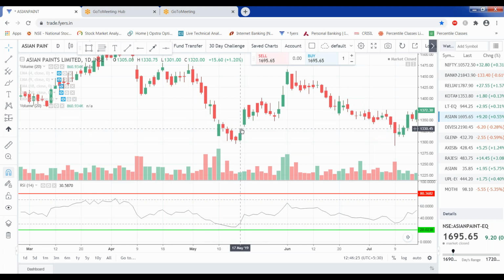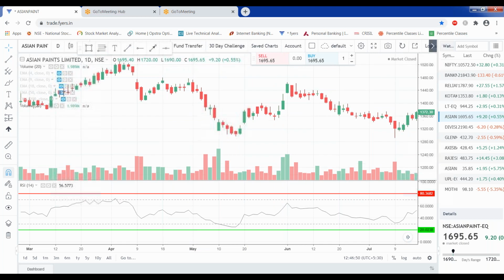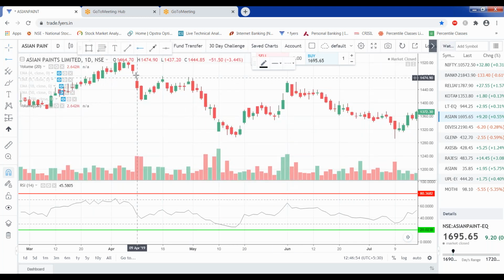Now if you take an entry even after this day, like suppose 1350 or so, if you take an entry near 1350, your stop loss can be 1330, 1310 kind of. 30-40 points will be your stop loss. For positional trades this will work out, and this stock has moved up till like 1450, 1460 kind of area. Why did this area respect the resistance? Because again, the same price action you have to use.